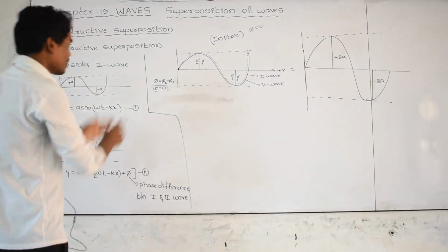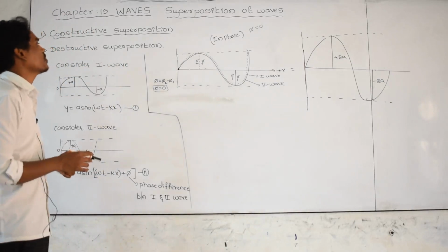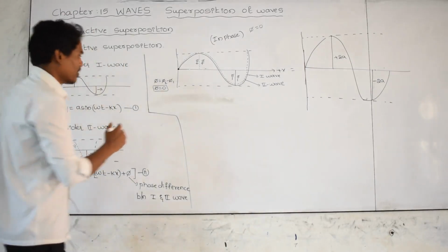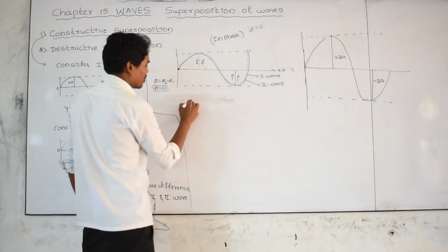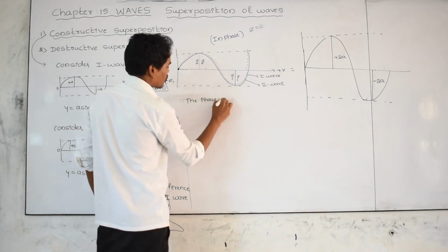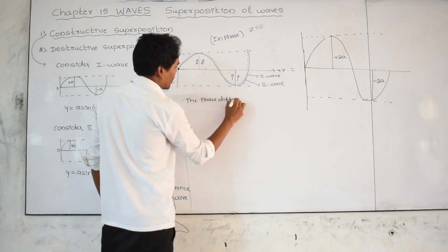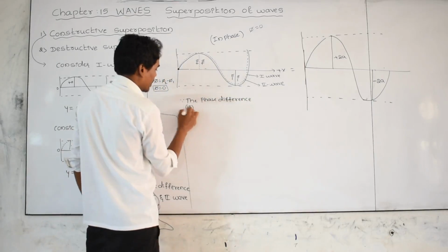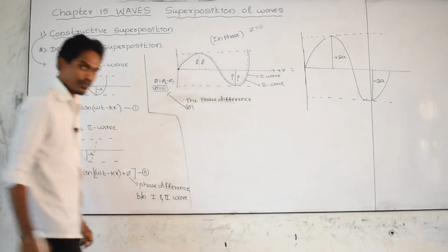Therefore, this type of superposition is called constructive superposition. Here the phase difference phi between those two waves is 0.